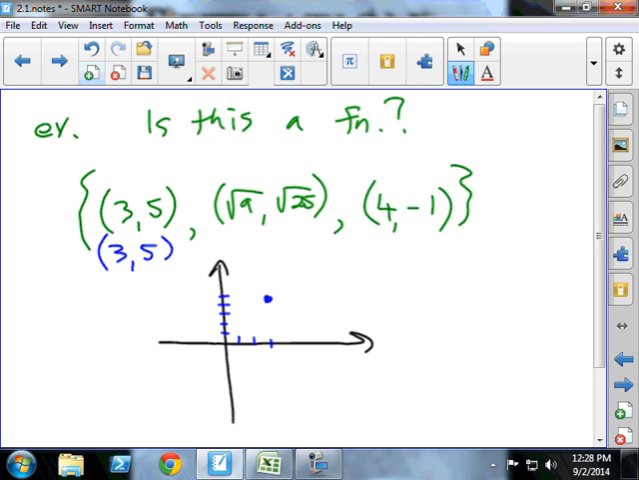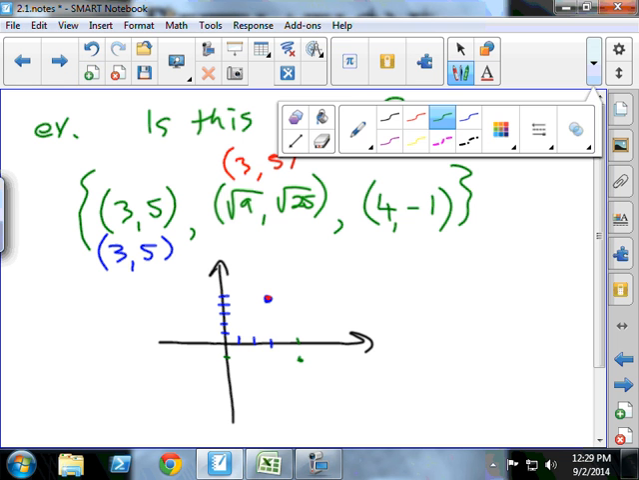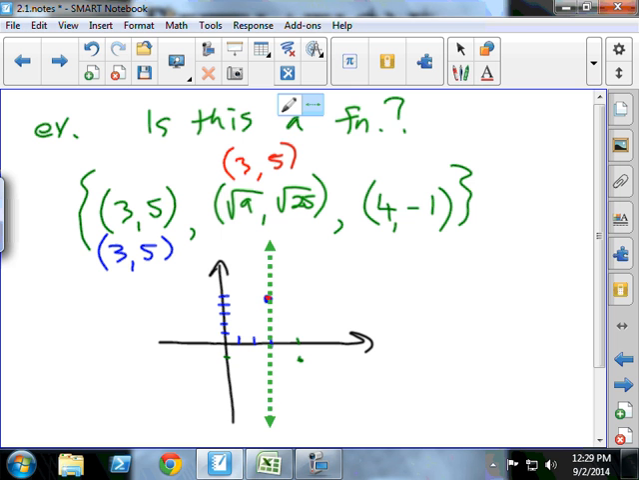Fair enough? Okay. This next point, what does the square root of 9 simplify to be? 3. What does the square root of 25 simplify to be? 5. So this is also the point (3, 5). Let's plot the point. And then (4, negative 1) is going to be down here somewhere. Is this going to pass the vertical line test? So is it a function?